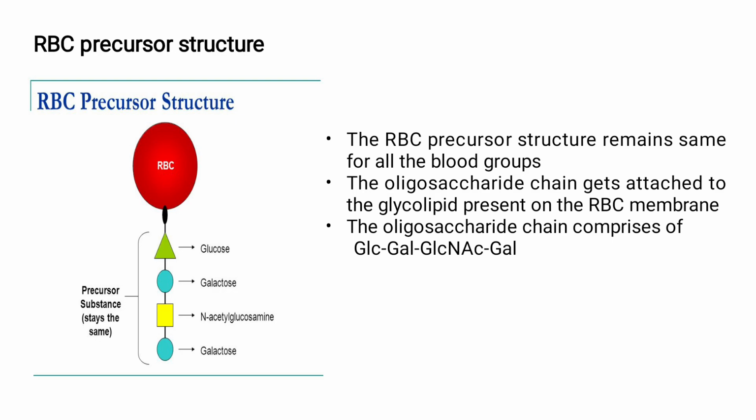RBC precursor structure. This is the backbone which will be the same in all types of blood groups. The oligosaccharide sequence goes like this. First comes glucose, then galactose, then N-acetyl glucosamine, and then again galactose. So this sequence of oligosaccharide is the same in all types of blood group.